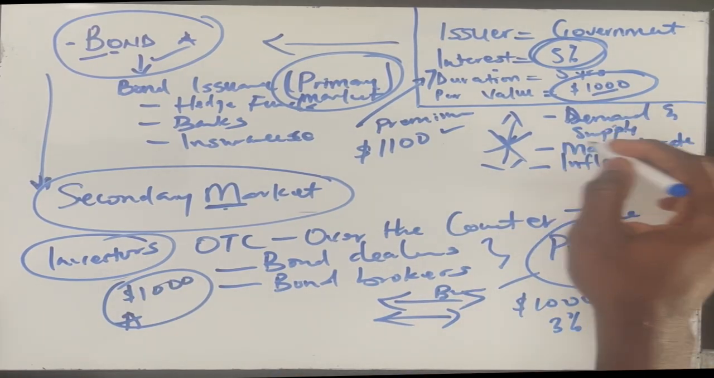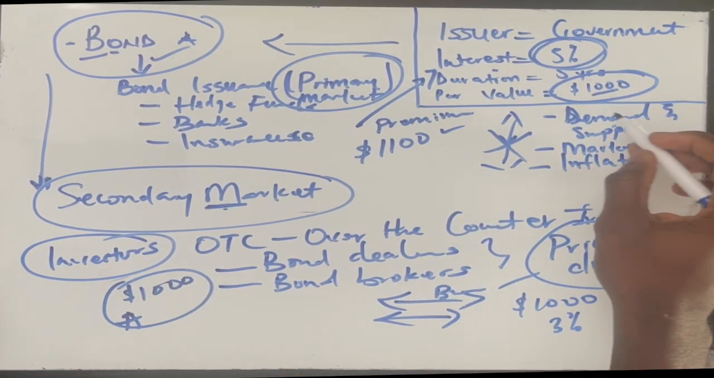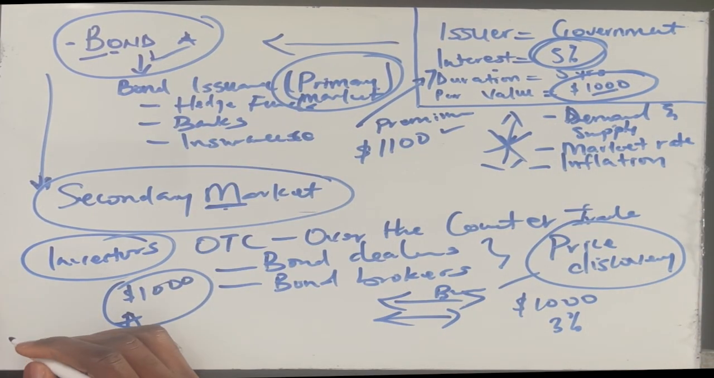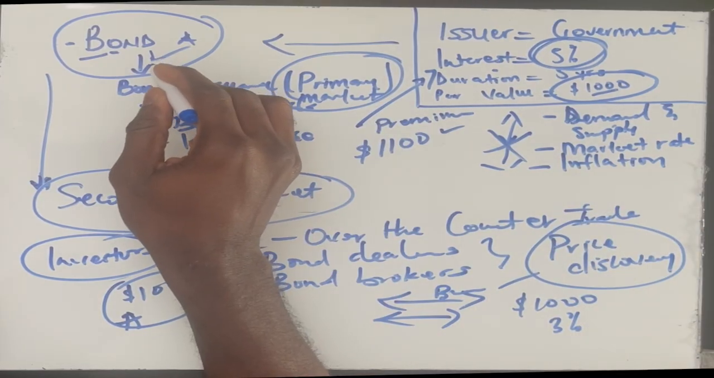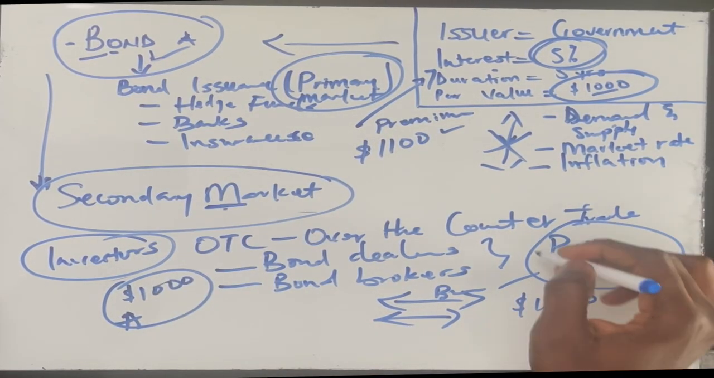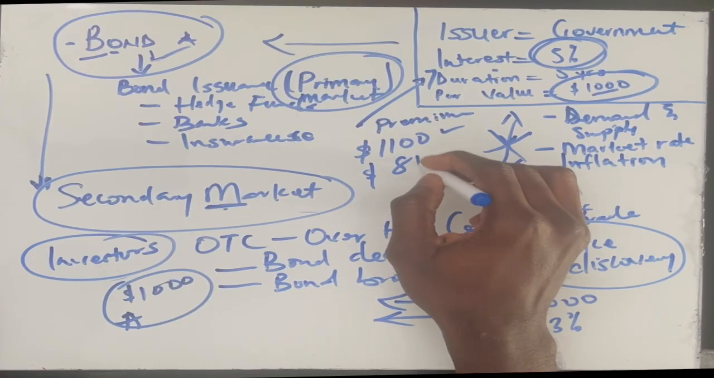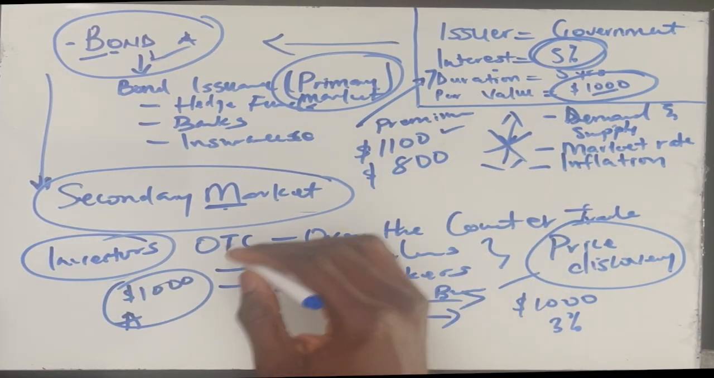Now, let's still use this same factor. Should demand and supply be very low on this bond, what it means is that nobody is going to go after this bond. All right, demand is going to be so low. Price discovery would mean that the bond will fall. It's going to go down, let's say 800. So that will be a case.